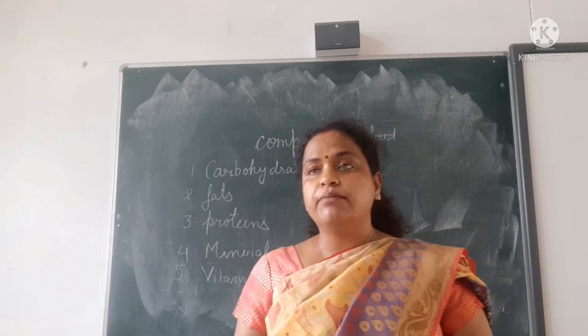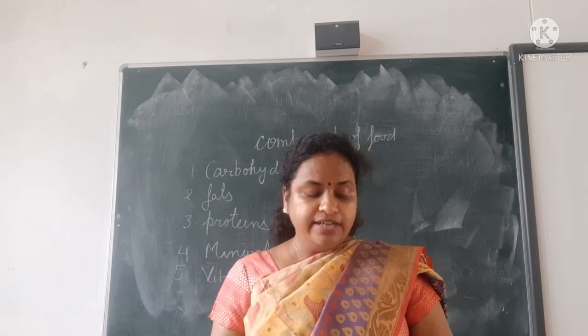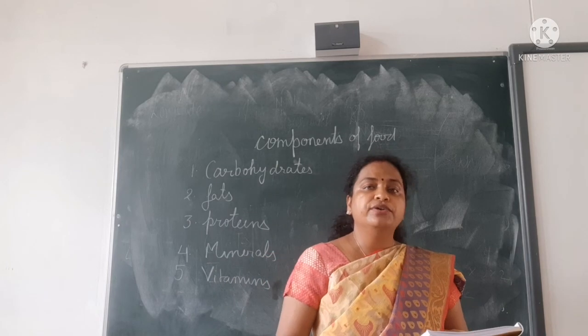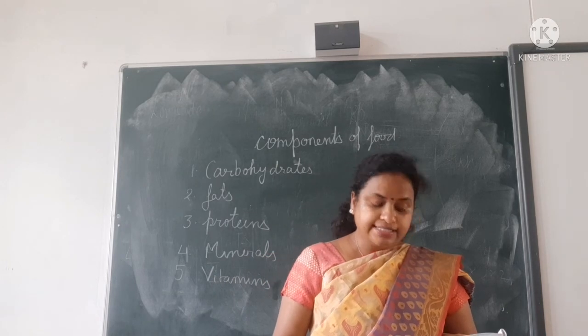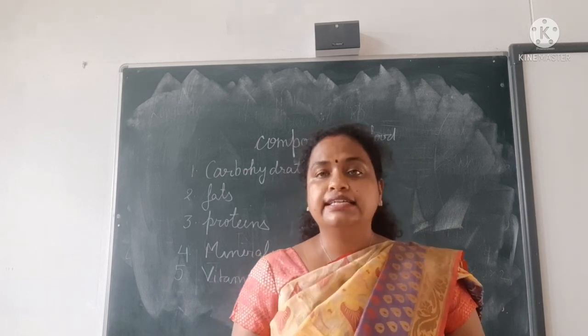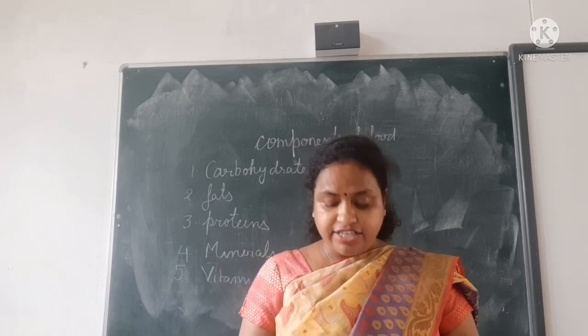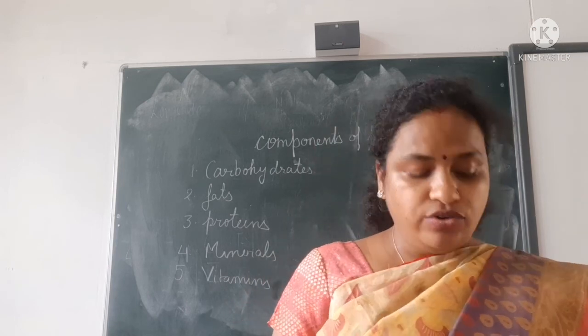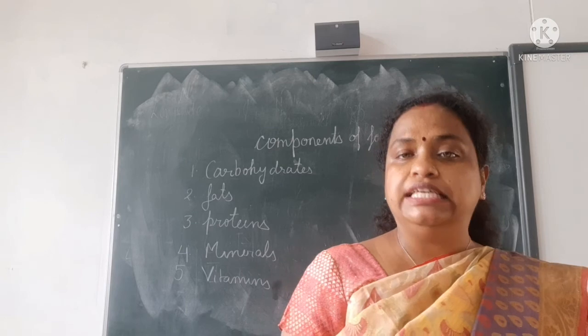Then comes vitamin E. It keeps the body and skin healthy. What is vitamin E needed for? To keep your body and skin healthy. And where do you get this from? From almonds, egg yolk, wheat grain, vegetable oil and green leafy vegetables. These are the food sources from which you get vitamin E.